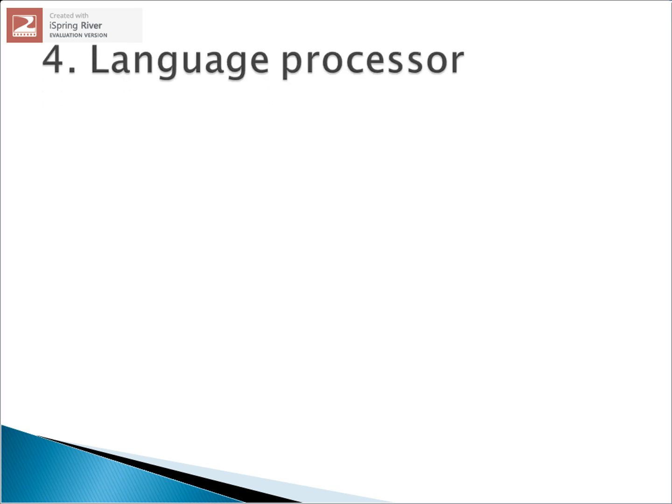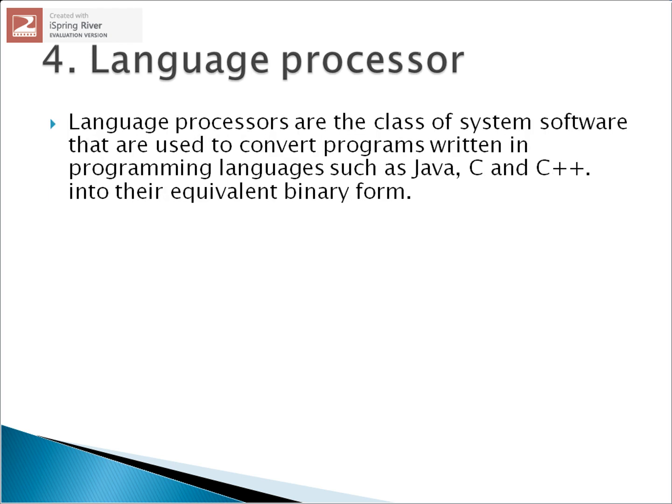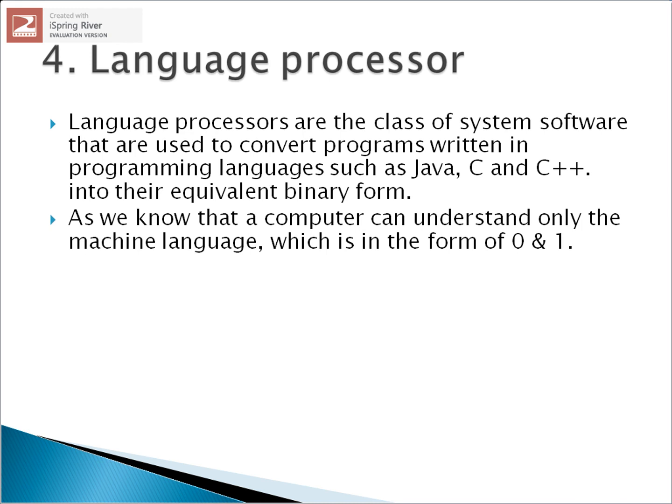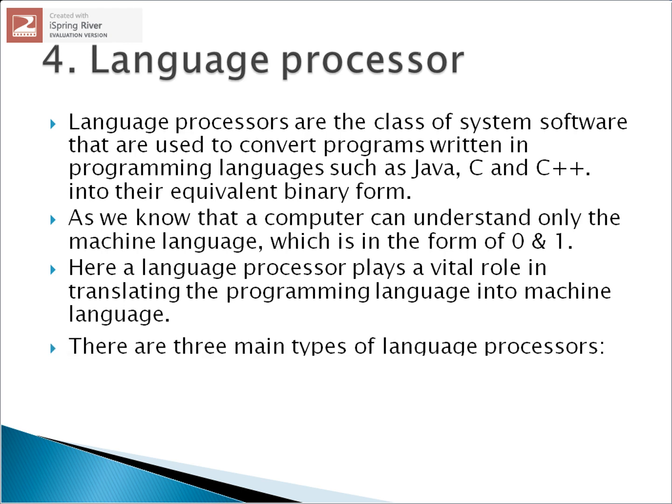Last type of system software is language processor. Now what are language processors? These are the class of system software that are used to convert the programs written in programming languages such as Java, C and C++ into their equivalent binary form. As we all know that a computer can understand only the machine language which is in the form of 0 and 1. So here a language processor plays a vital role in translating the programming languages into the machine languages.